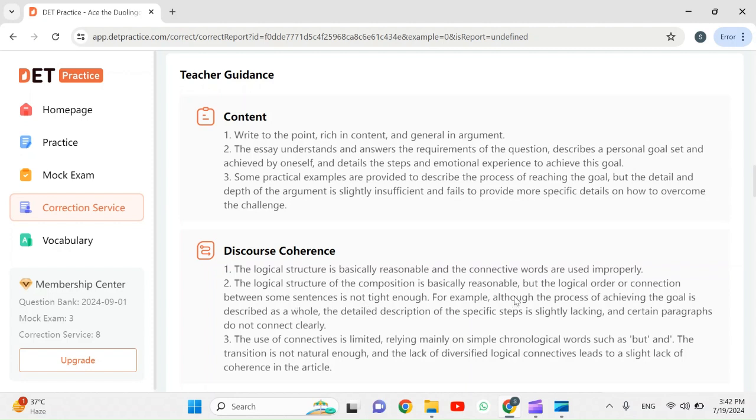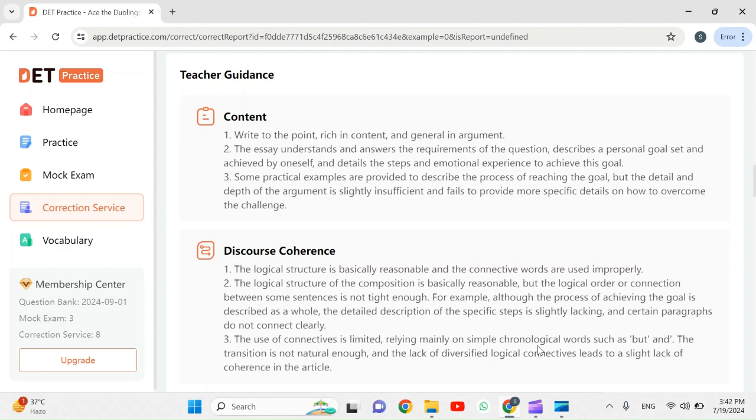For example, although the process of achieving the goal is described as a whole, the detailed description of the specific steps is slightly lacking, and certain paragraphs do not connect clearly. The use of connectives is limited, relying mainly on simple chronological words such as but and. The transition is not natural enough, and the lack of diversified logical connectives leads to a slight lack of coherence in the article.